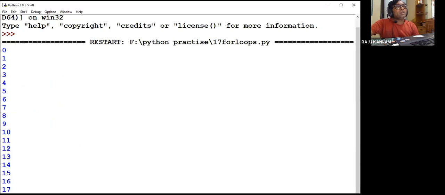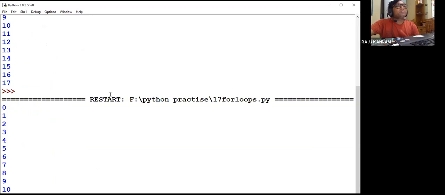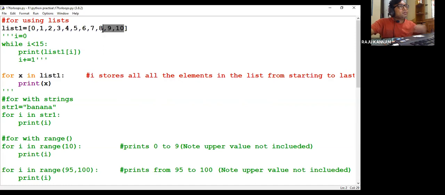Now if I change the program, I don't want to write till 17, so I will write up to 10. Now how many times will the loop be repeated? 11 times. That means it will print from 0 to 10. Again, if I make a change here, now 0 to 7, that means only 8. Again save and execute. So the loop will be repeated only 8 times, 0 to 7.